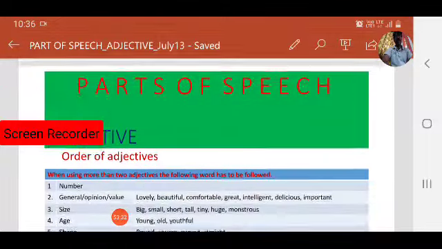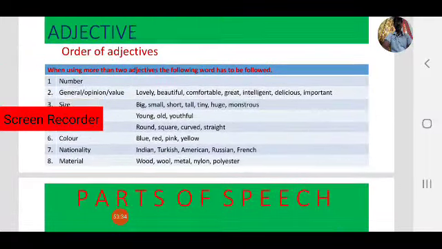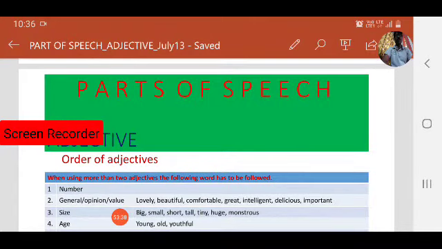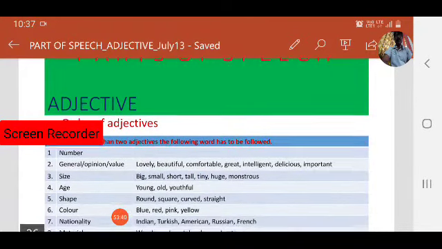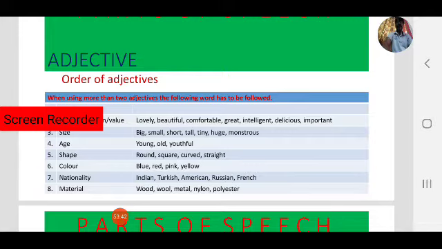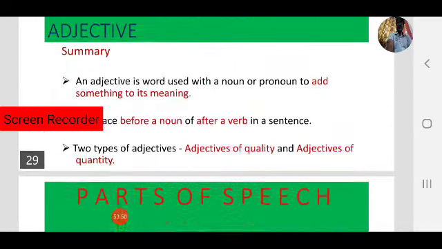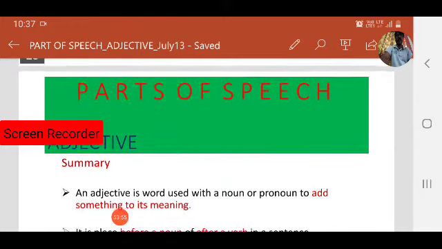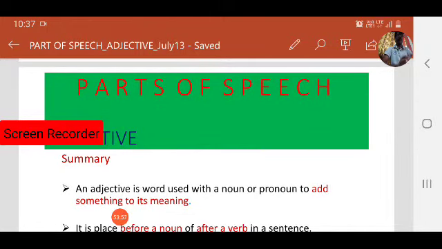So once again, see the table. Using the order of adjectives is very important. The order is number, your general opinion or value, size, age, shape, color, nationality, material. Next, let us go into the summary. What we have discussed in today's class is also important.